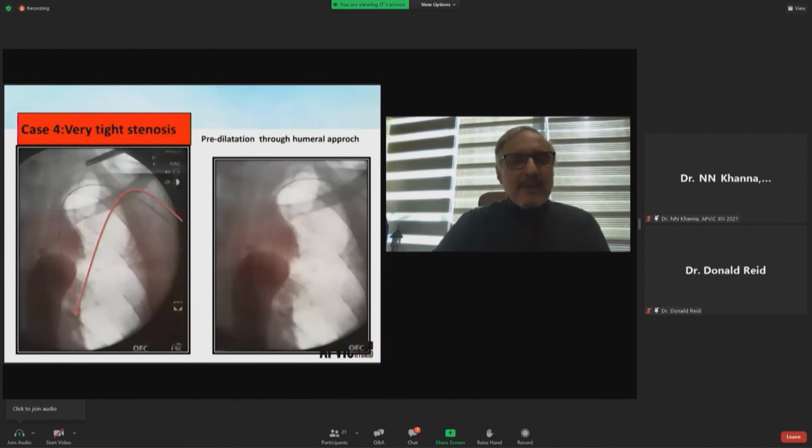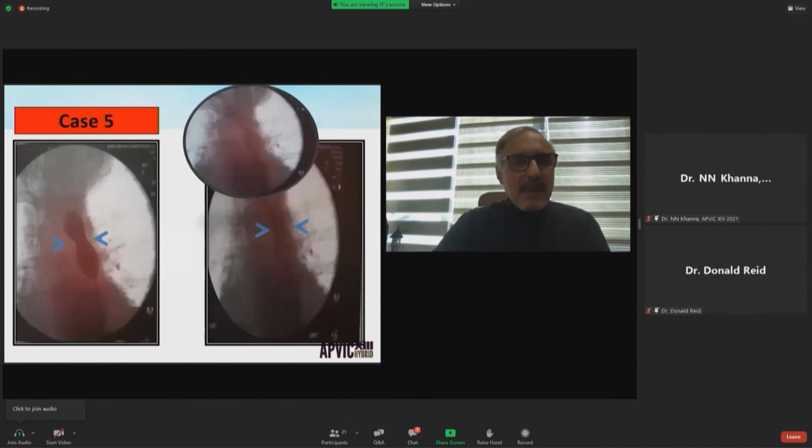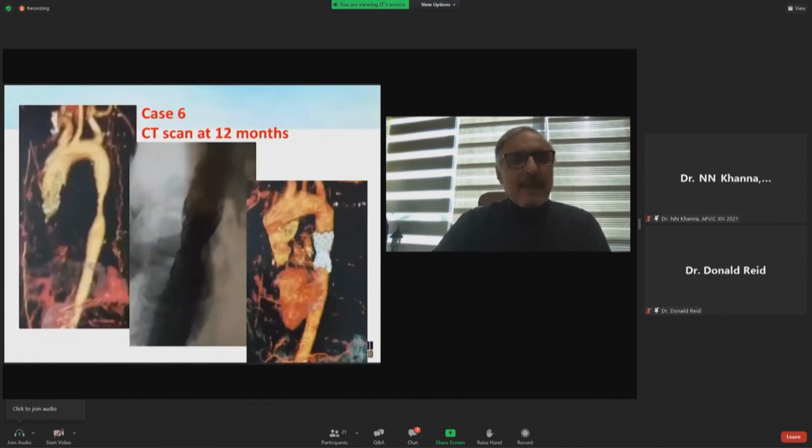Another patient, very tight stenosis, impossible to cross by a femoral access. We finally crossed it by a humeral approach that allowed us to make a predilation. And after we came back to the femoral access to catheterize the aortic arch and to insert the CPBIB covered stent, and you see at the right the final result.